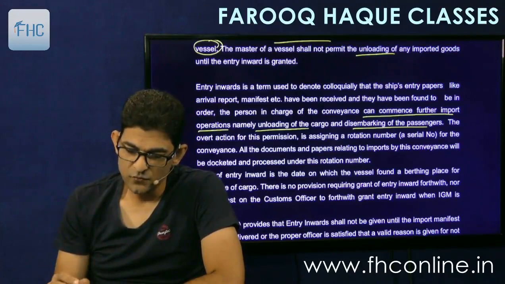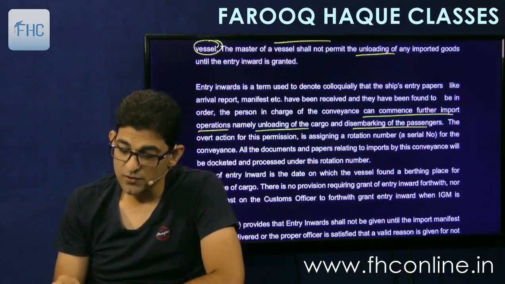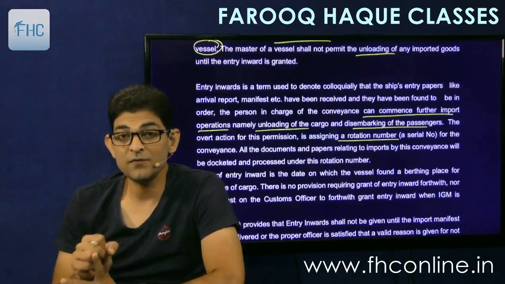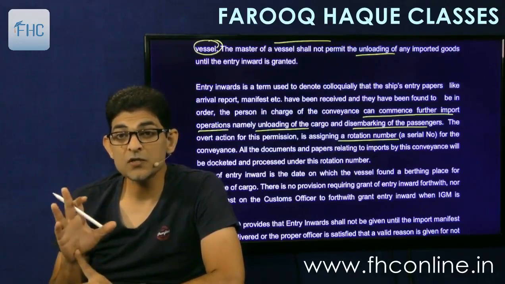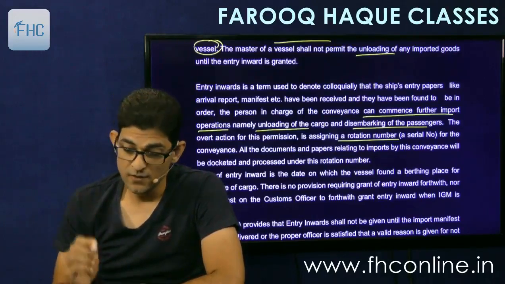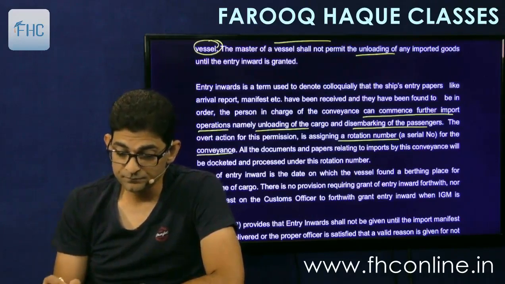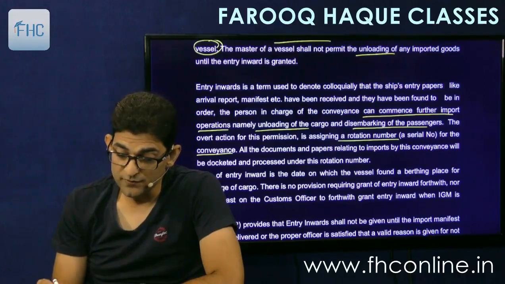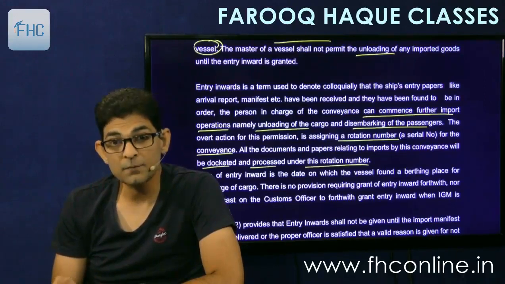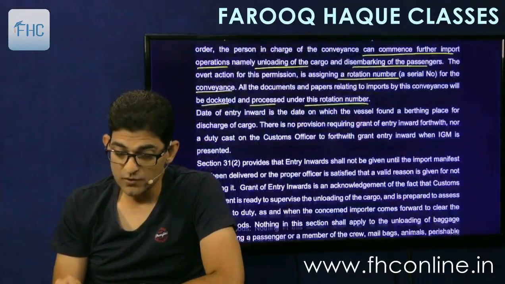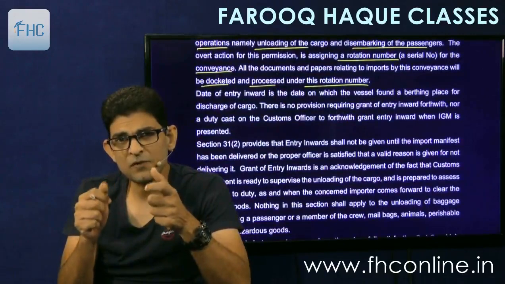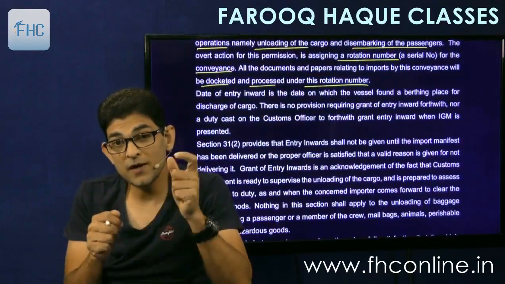The overt action for this permission is assigning a rotation number. How will you know that entry inward is granted? They assign you a rotation number, that is a serial number for the conveyance. And all the documents and papers relating to imports by this conveyance will be docketed and processed under this rotation number. So you will get a rotation number and all your documents, that means a complete file of documents, will be under this number.